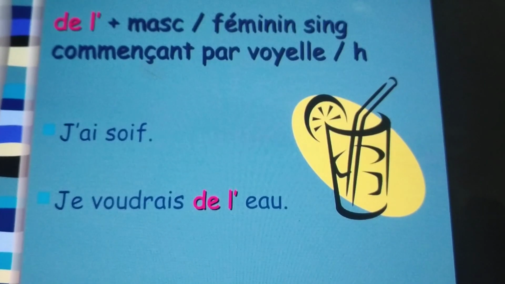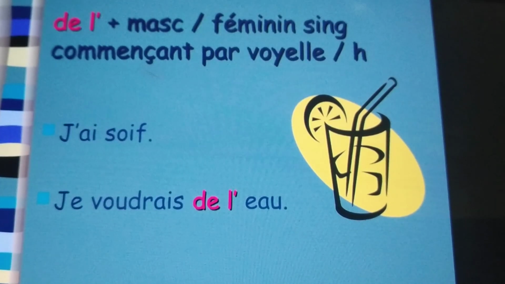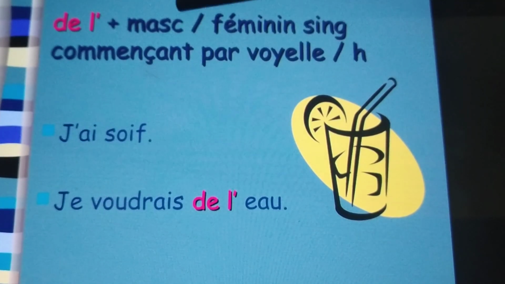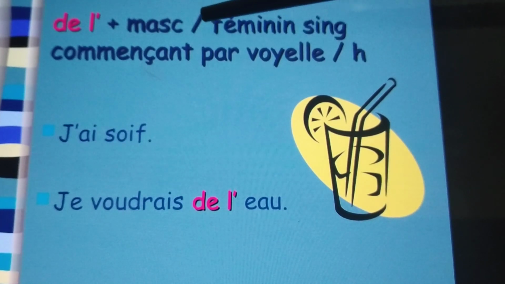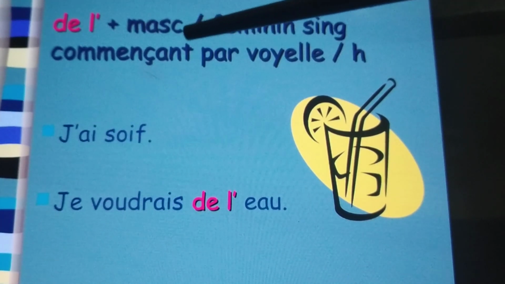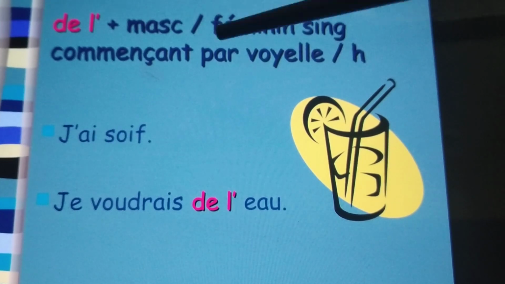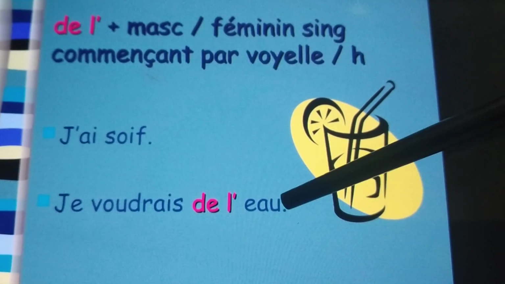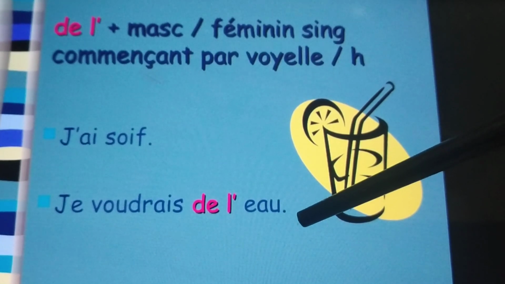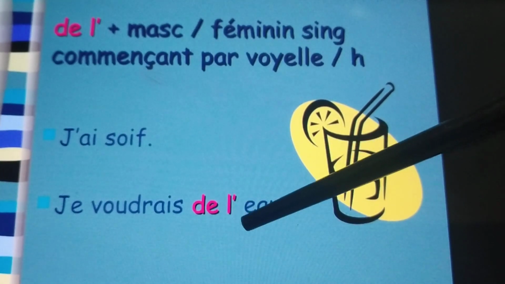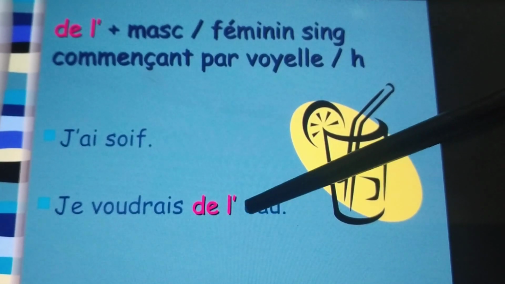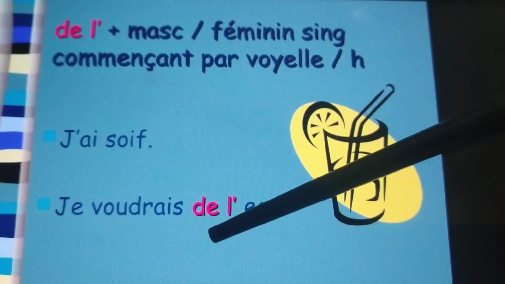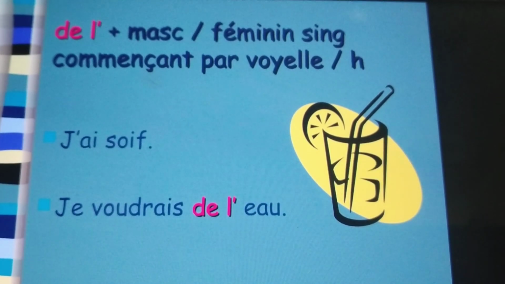De l' with masculine or feminine singular nouns commençant par une voyelle, starting with a vowel or silent H. Here the example is Je voudrais de l'eau. So eau is starting with a vowel, singular, so we write de l'eau, de l'.